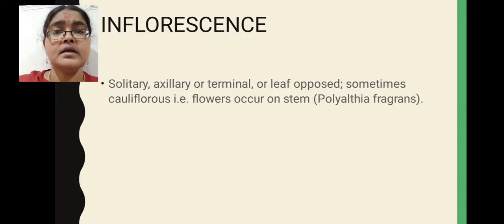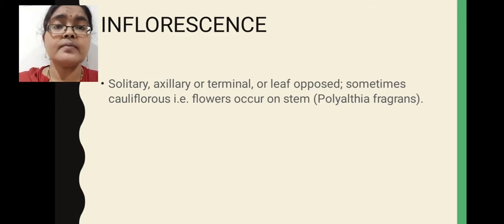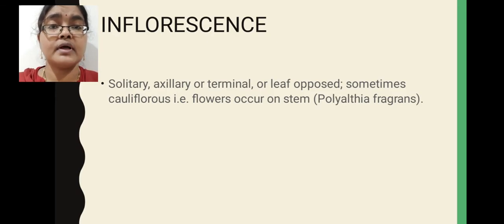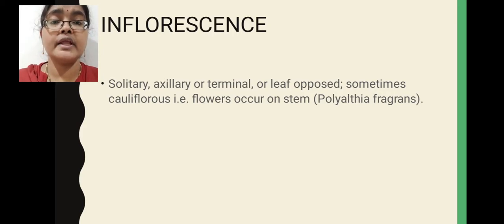Inflorescence, if you observe, is actually axillary inflorescence or terminal inflorescence. That means suppose inflorescence arises from the axillary position, that is called axillary inflorescence, or from the terminal portion of the main axis, that is called terminal inflorescence. Here some members possess single flowers. That condition is called solitary flower. Here inflorescence position is leaf opposed. Leaf opposed means here inflorescence arises just opposite to the leaf. So that is called leaf opposed condition.